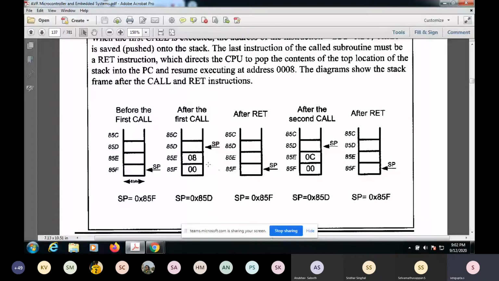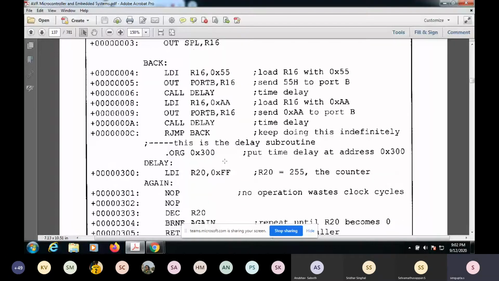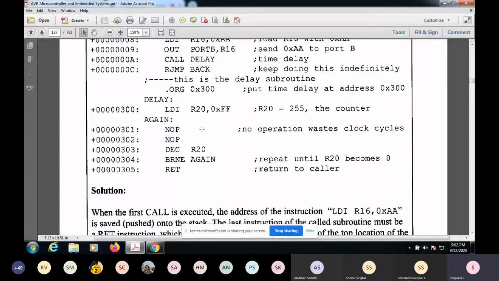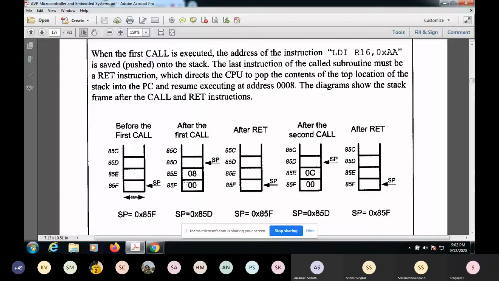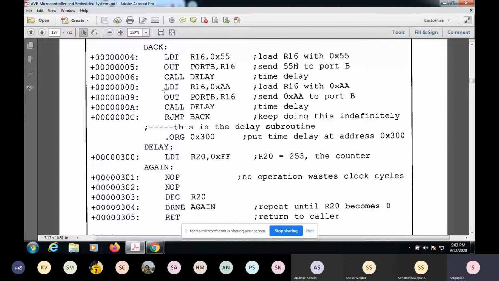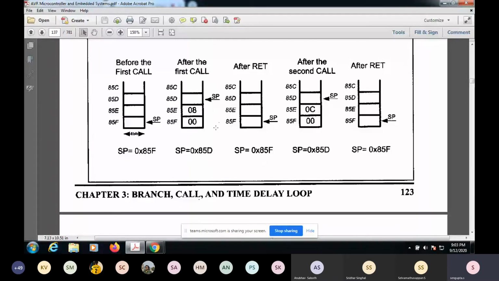After reading, you knew that you need to go back to 0008. First this is stored, then this is stored. This is the higher byte, this is the lower byte. So you know that after you executed this call delay, you have to go back to this location. This is how the stack will store it.